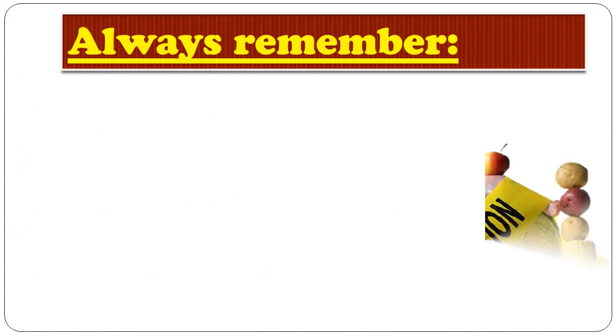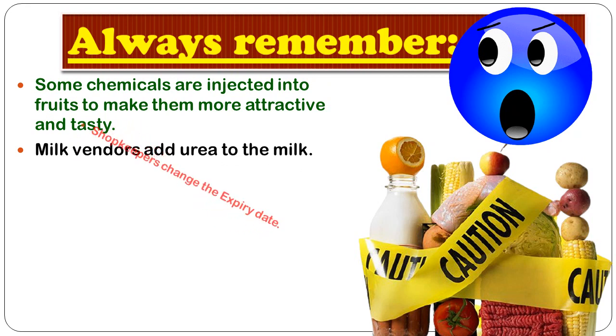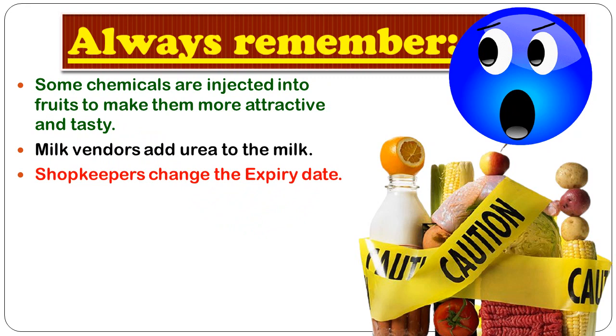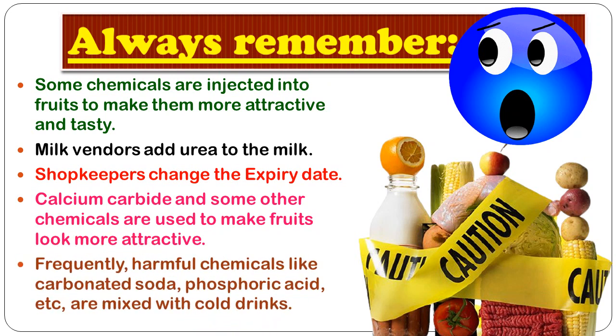So students, always remember these things. Some chemicals are injected into fruits to make them more attractive and tasty. Second, milk vendors add urea to the milk so that it appears to have higher fat content. Next, shopkeepers change the expiry date of the food packets and airtight containers to avoid a financial loss. Calcium carbide and some other chemicals are used to make fruits look more attractive, for example bright yellow bananas. Last but not the least, harmful chemicals like carbonated soda, phosphoric acid, etc. are mixed with cold drinks.